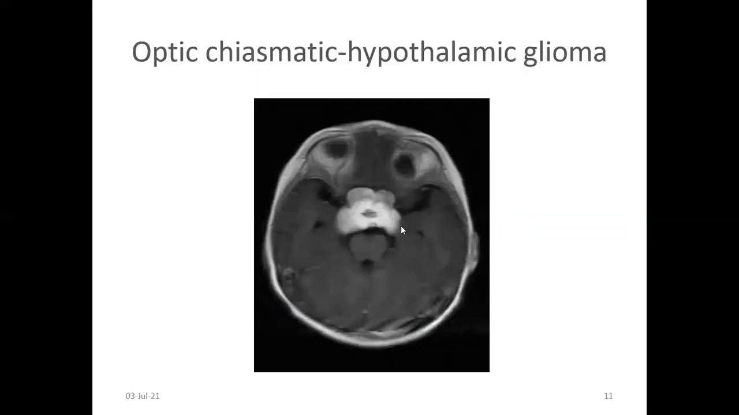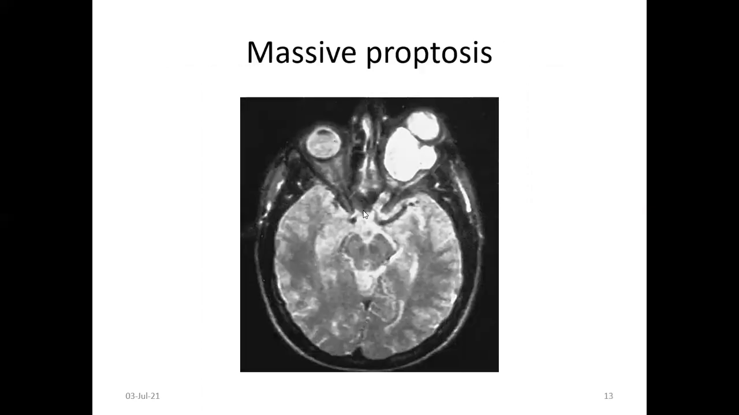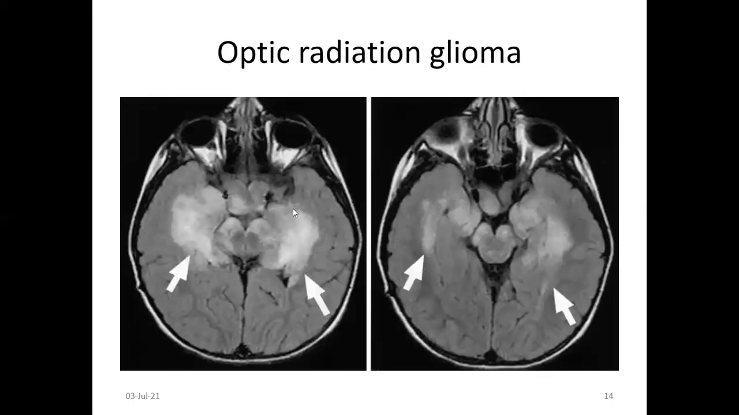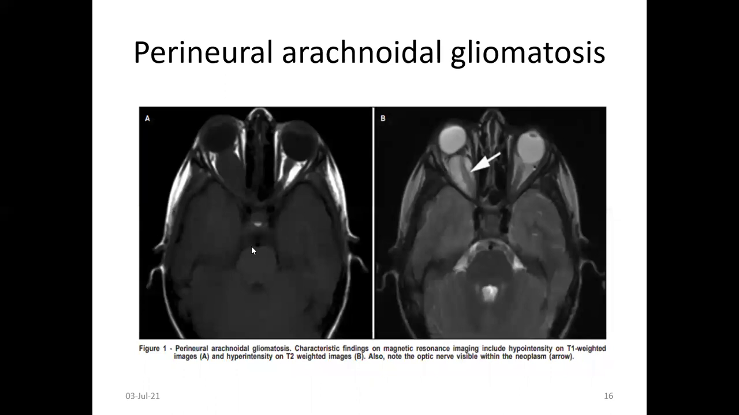This is the optic chiasm with hypothalamic glioma, showing chiasmatic involvement. This is the posterior optic pathway glioma, involving the optic tract. And this is a large optic nerve glioma with massive proptosis. You can see optic radiation glioma, pre-chiasmatic, post-chiasmatic, and then the classification of group C. You can see here tractography. When you are going for surgery, you can do tractography, which will be helpful for the neurosurgeons.